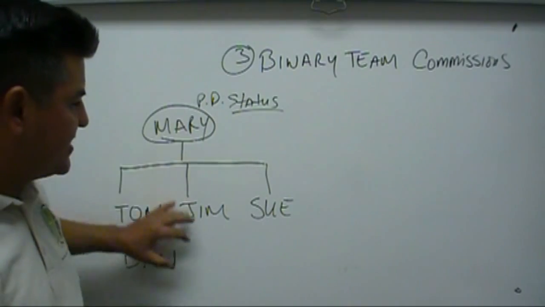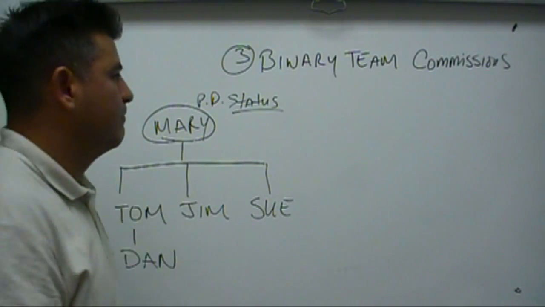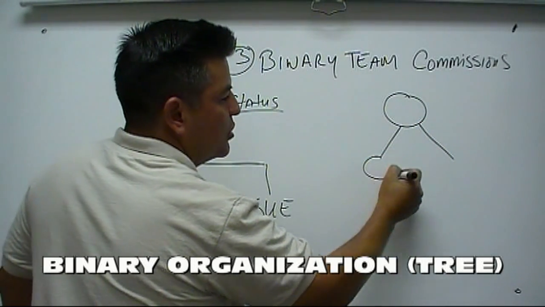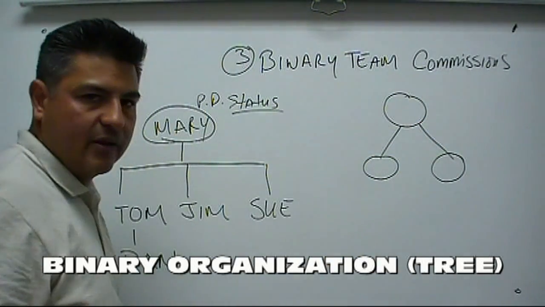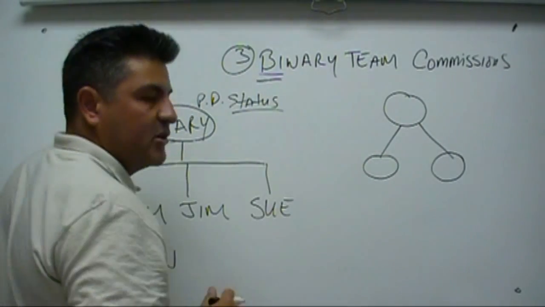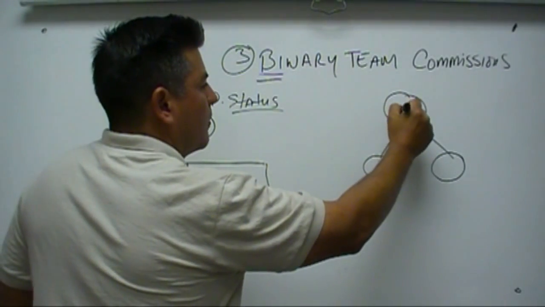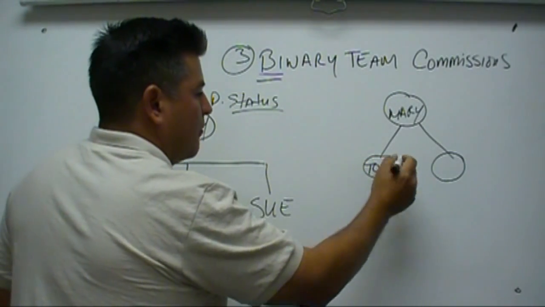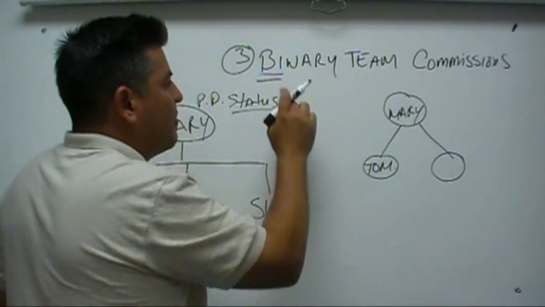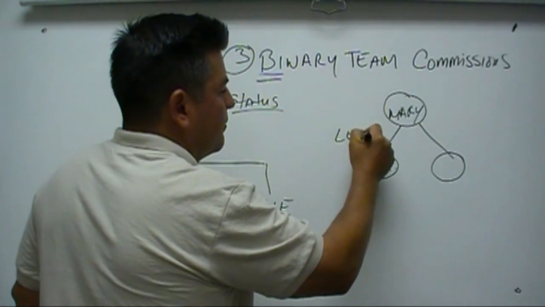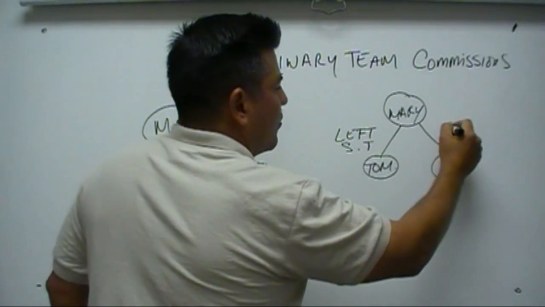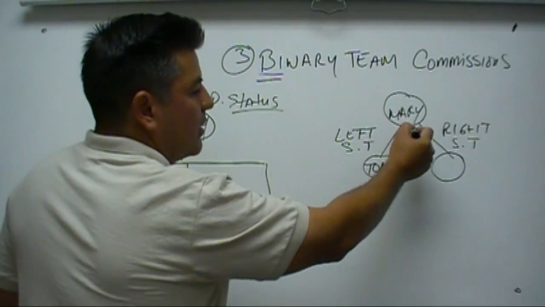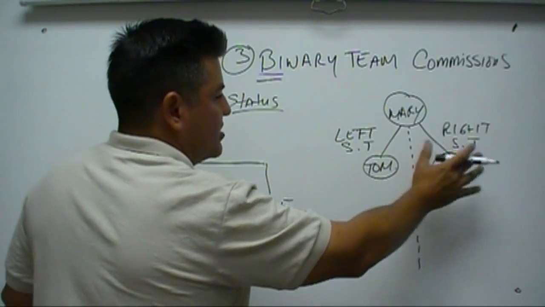So let's take this example here. Mary enrolls Tom. Binary basically means 2. That's all it is. Binary is 2. So here's Mary. The first person that Mary enrolls is going to be Tom. Correct? In the binary structure, you could have a left sales team and a right sales team. Okay? Let's put the little dots here to separate one versus the other.